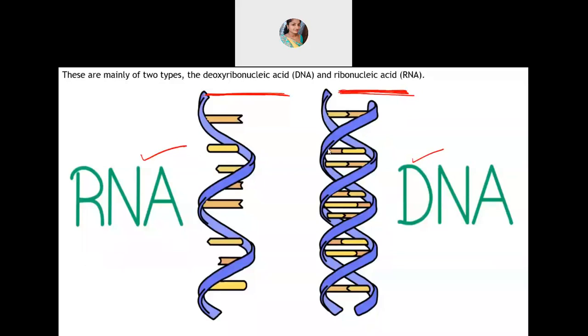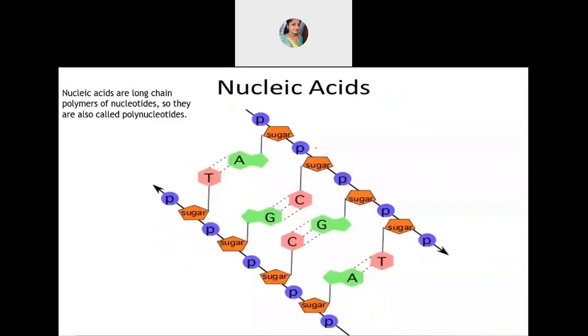Remember, there are two types of nucleic acid, DNA and RNA. Nucleic acid is a polymer. It's a polymer of nucleotides.